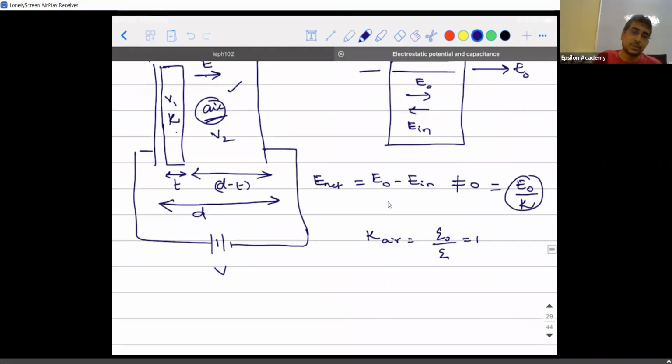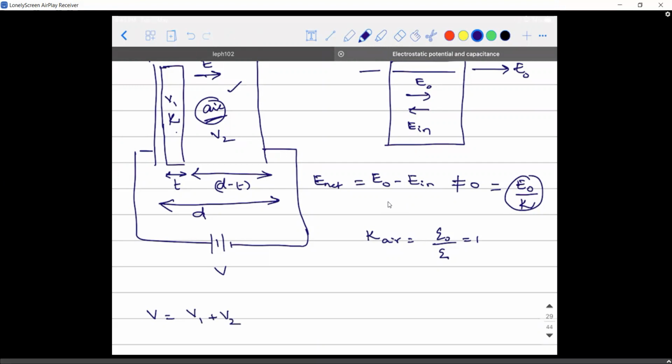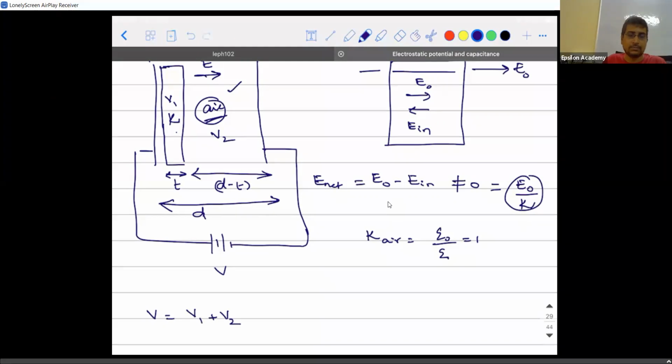Now, if I say the potential drop here is V1, the potential drop here is V2, then what do you think will be the relation between V1 and V2 in terms of V? V will be equal to V1 plus V2. Accepted? Guys, if it is tough, please let me know. If something is not clear, please let me know. Is everyone clear that V is equal to V1 plus V2?